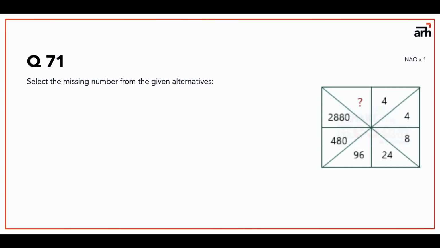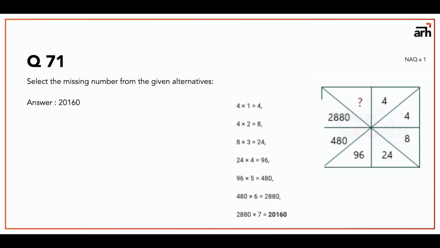Now here is a puzzle type of question given and you can see it on your screens as well. So you are given 4. Obviously I'm gonna go clockwise from the first 4. So 4, 4, 8, 24, 96, 480 and 2880. You have to find some pattern somewhere. So the pattern in this question is, see, in the first quadrant 4 times 1 is equal to 4.